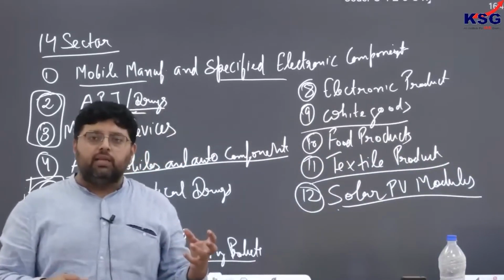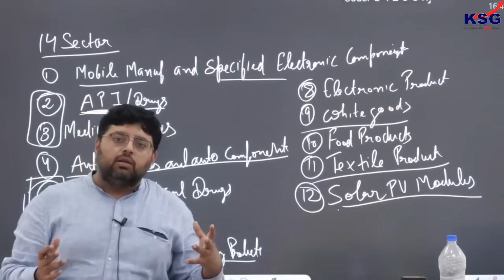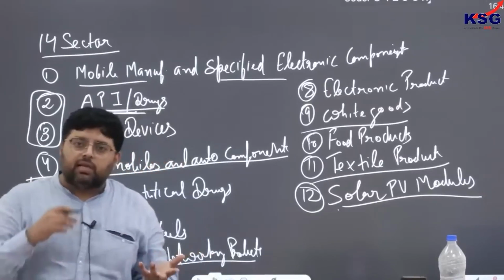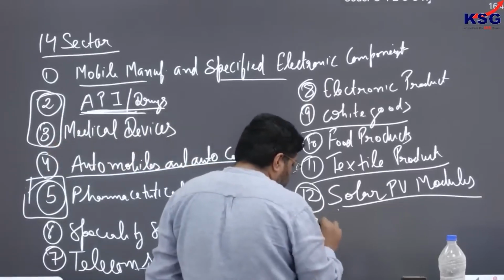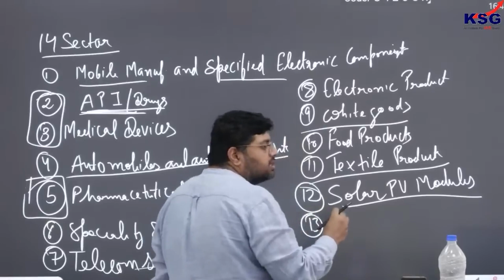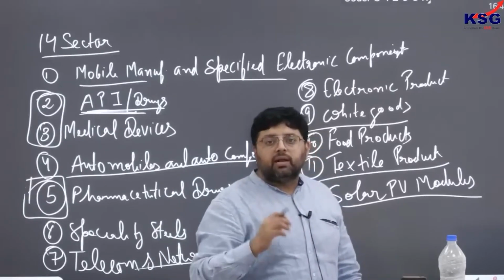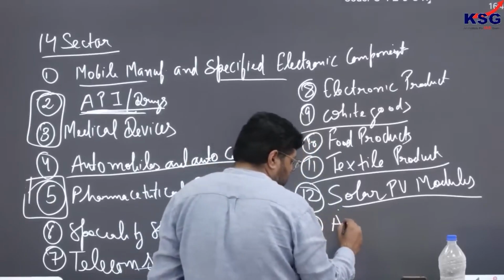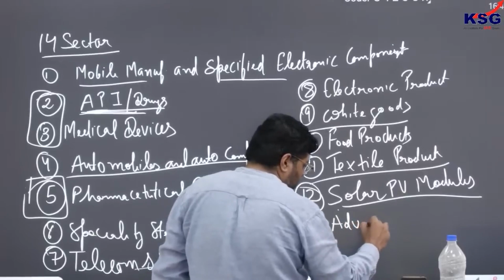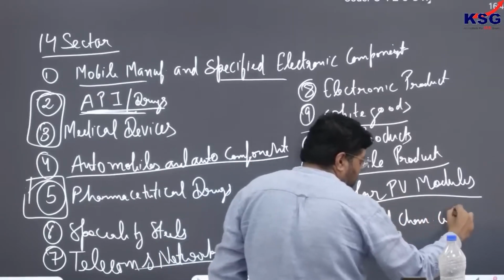Like we talk about lithium, now we are talking about hydrogen also, like hydrogen batteries. So ultimately whatever advancement is there, we are talking about that, means whatever is the conventional or non-conventional source which are used to run the batteries. Okay, so they are called advanced chemistry cell batteries.